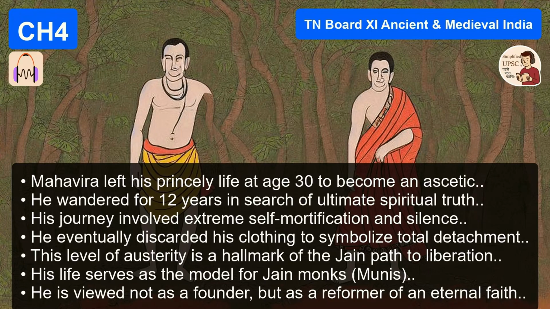Exactly. Through fasting, meditation, and in some cases, extreme self-mortification. They believed you had to punish the body to liberate the soul. Which is very different from the middle path of Buddhism we'll get to. Very different. Jainism takes asceticism to its logical extreme.